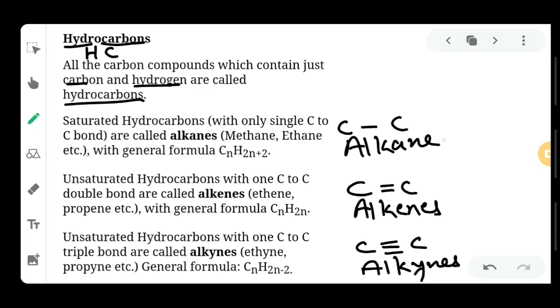So for alkane family, the formula is too simple, that is CnH2n+2. For alkene family, the formula is CnH2n, and for alkynes the formula is CnH2n-2. And I have one trick to remember all of these three in a very easy way. You just have to remember the formula of alkane. The rest two will be derived from the alkane formula. Okay, so let's try to see how you can easily remember the formula for alkane, alkene and alkyne.